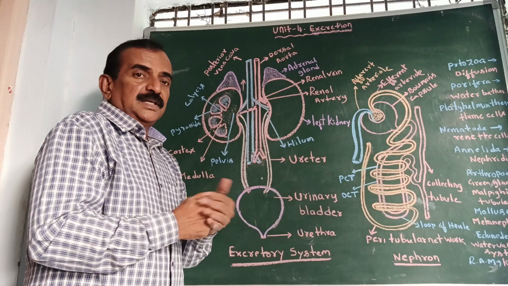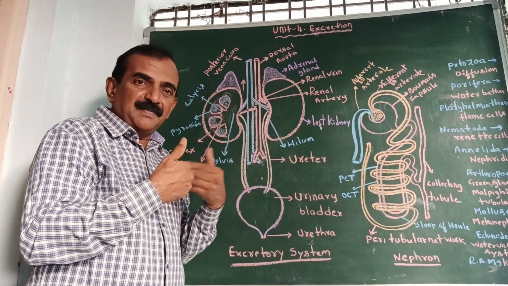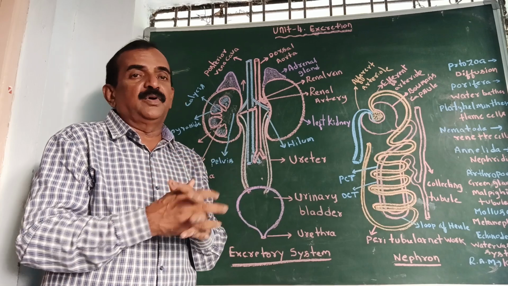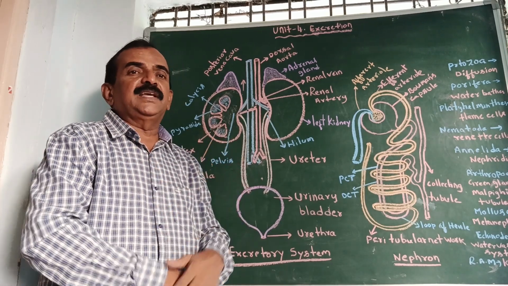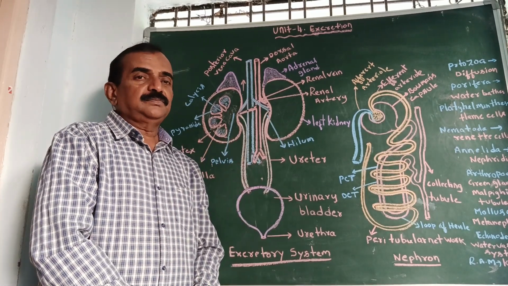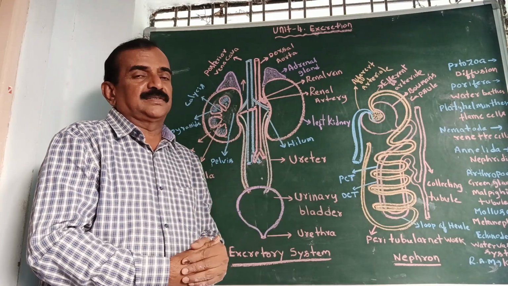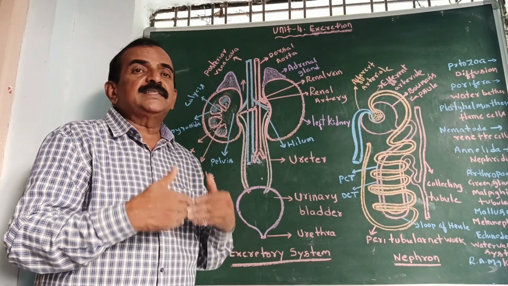So here, in human beings, in mammals, first we need to learn that our body itself is a cellular factory. We are discussing basic features. Our body is a cellular factory.